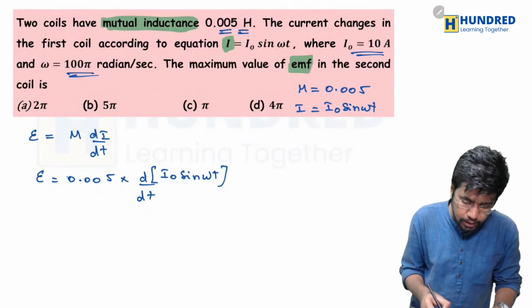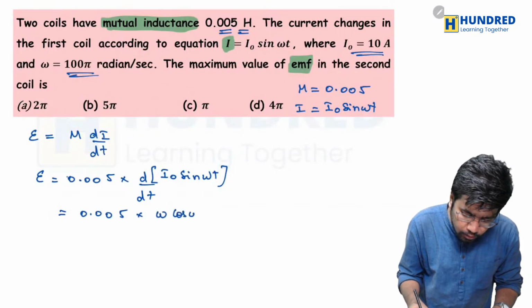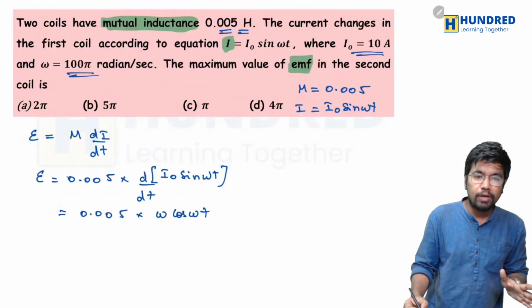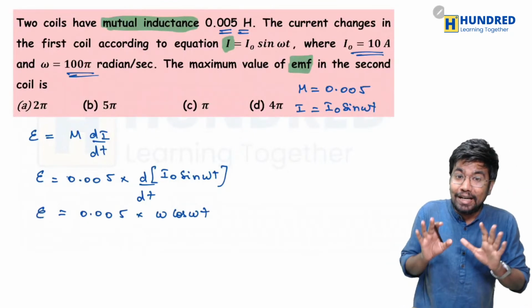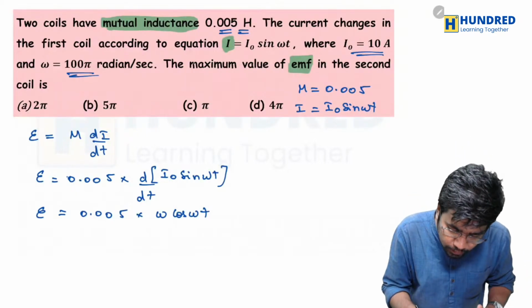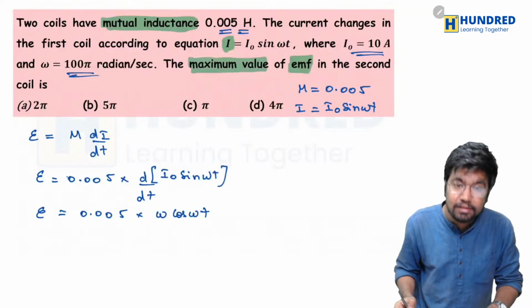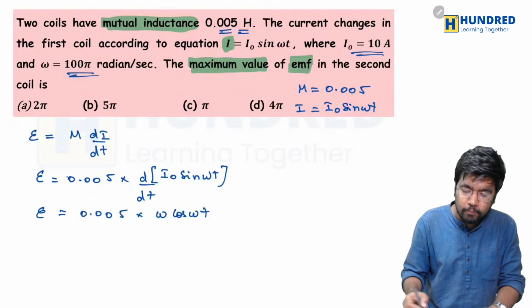Omega cos omega t, right? So 0.005 into omega cos omega t. Okay, this is what we are going to get for the EMF formula. But are they just asking for the EMF, or are they asking us to find the maximum value of EMF? Okay, they are asking us to find the maximum value.